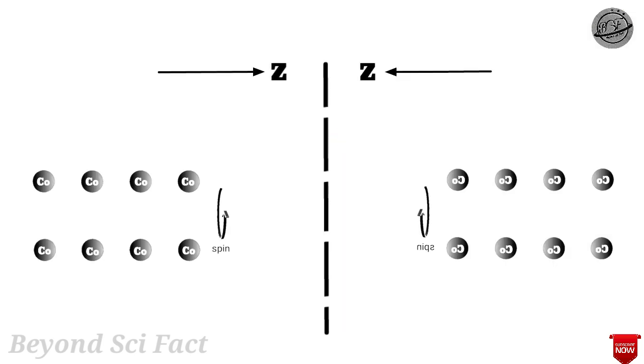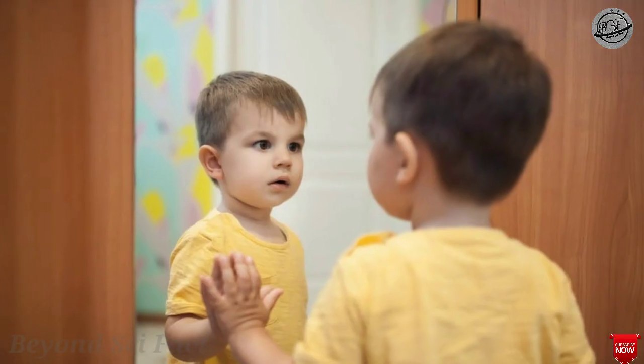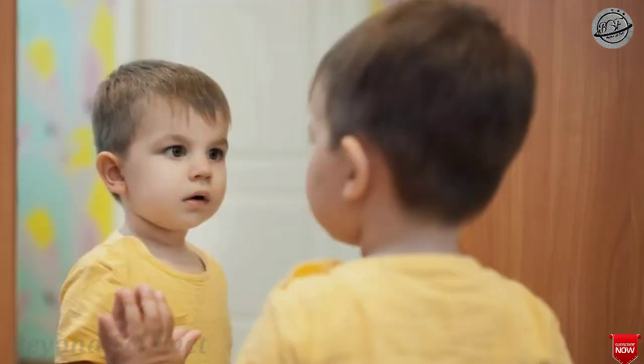But when we preferentially say the electron goes in the positive z direction, then in the mirror the electron also goes in the positive z direction, which is opposite to the original positive z direction. So in the normal experiment, say electrons are released opposite to the spin, but in the mirror experiment, electrons are released in the same direction as the nuclear spin. So what do you understand by this? It allows you to determine whether you are in the mirror world or not.